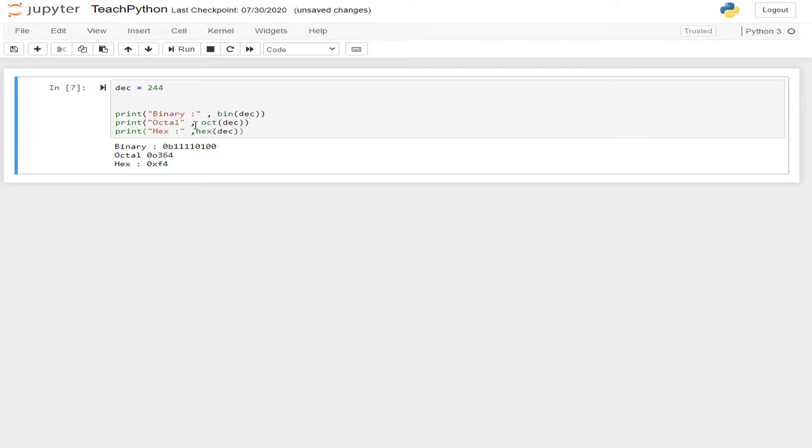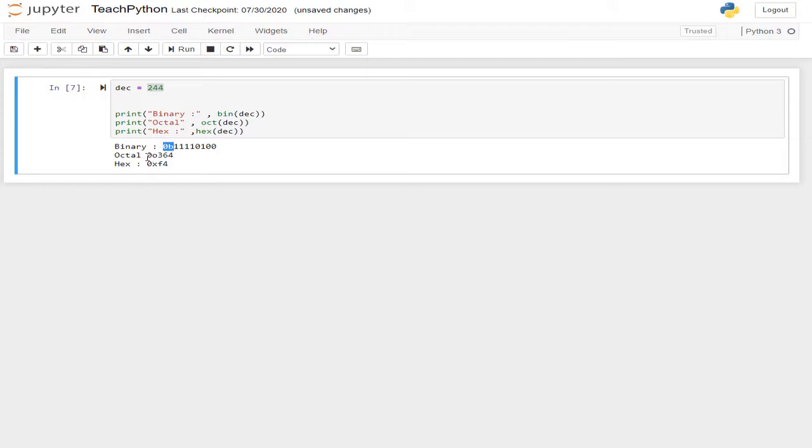Yes, so now you can see we have the 3 representations: binary, octal and hex of the decimal number 244. For binary you can see we have a small 0b at the start. This 0b signifies that this is a binary number.